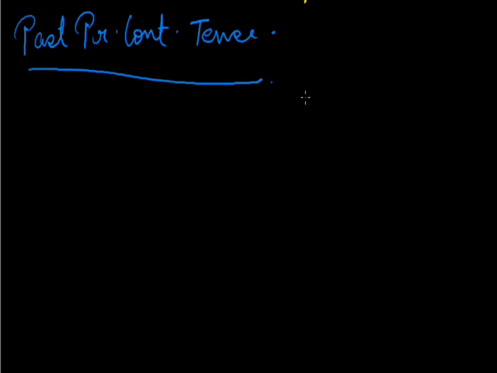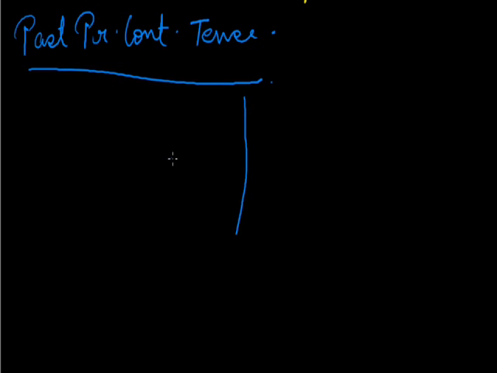Next is past perfect continuous tense. This tense is used to express an action which began before a definite moment in the past, had continued up to that moment, and was still in progress at the moment, or had recently finished.